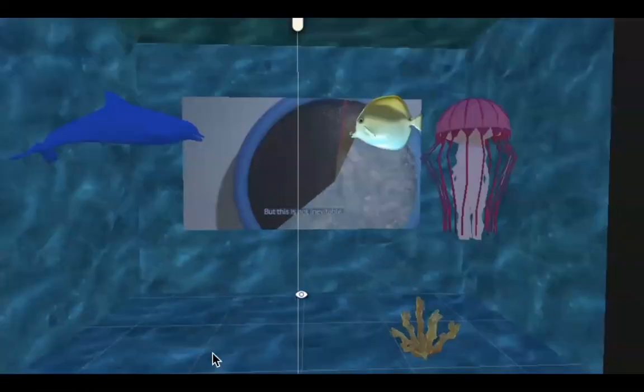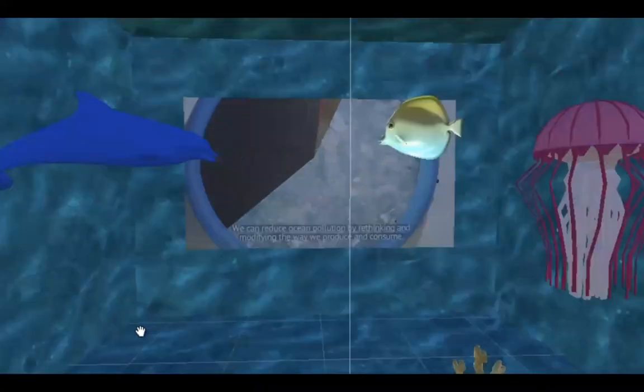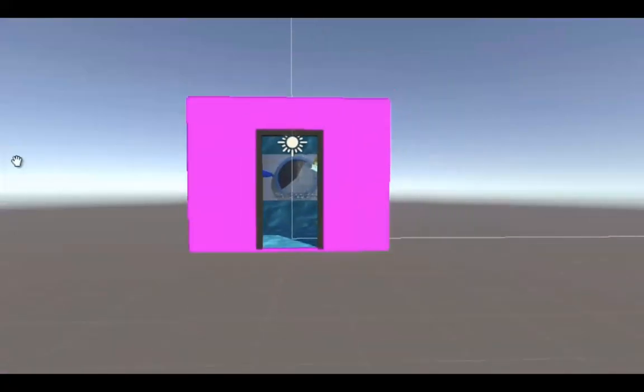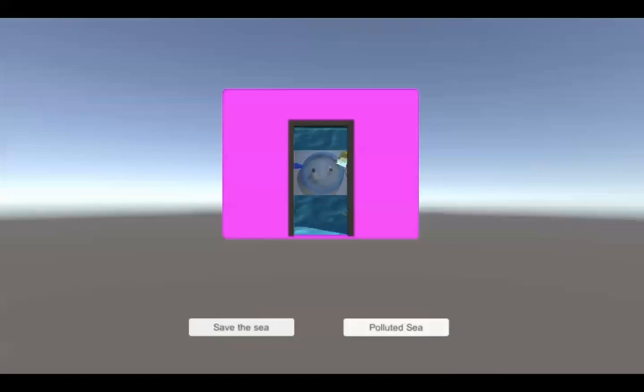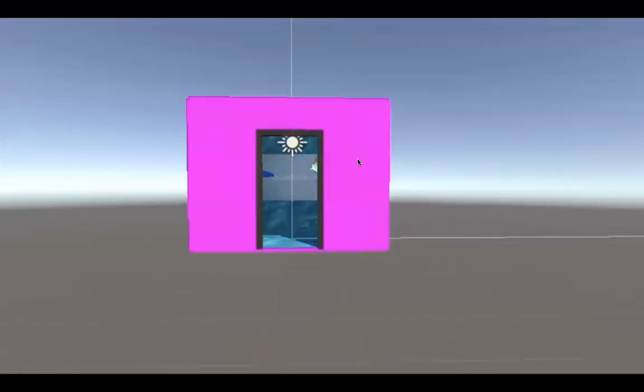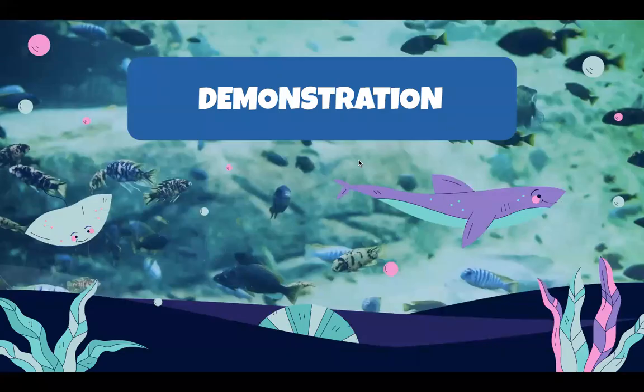Once you press the Save the Sea button, you can see that the water is cleaner and the sea creatures are alive. Unfortunately, due to time constraints, we couldn't demonstrate it with a real phone, but this is how we imagine it to be.